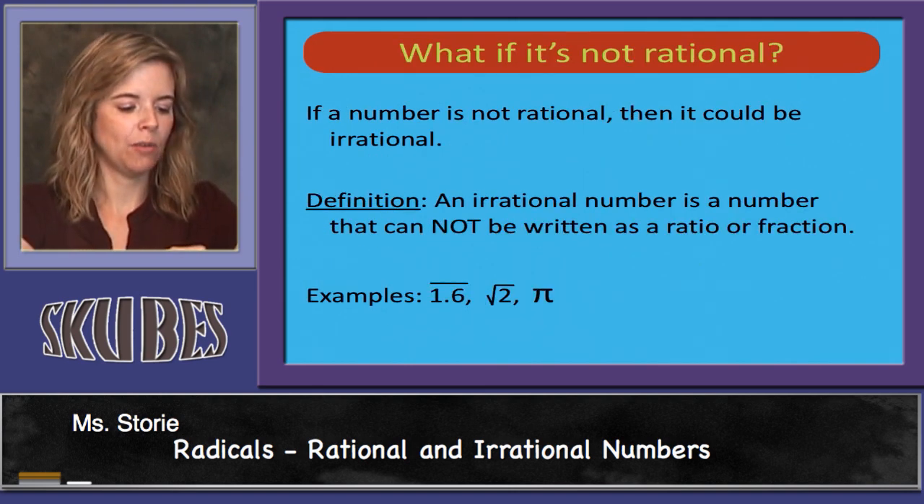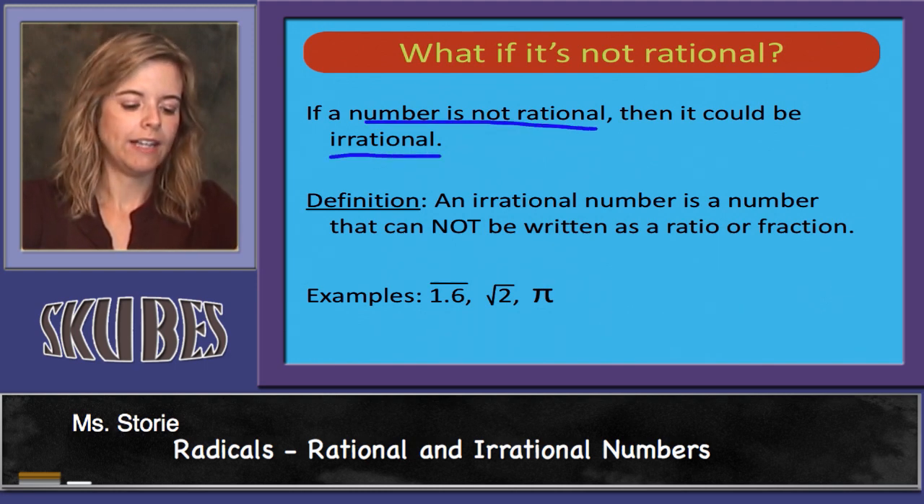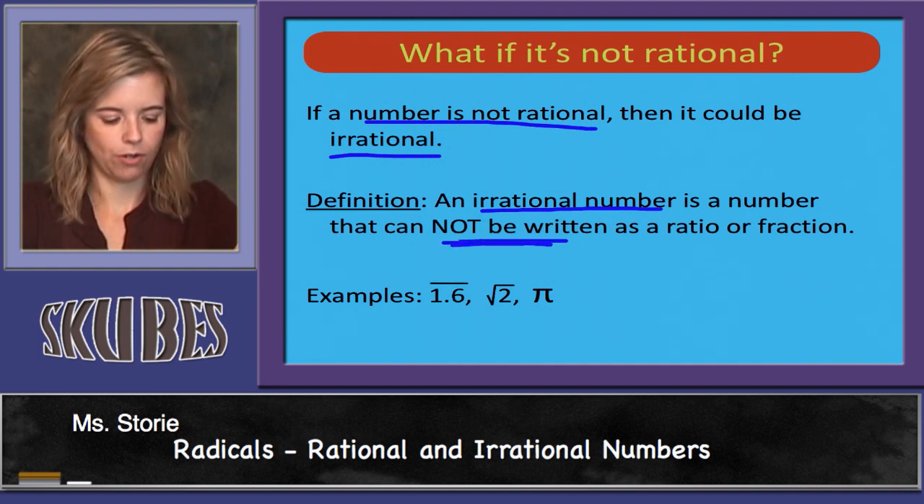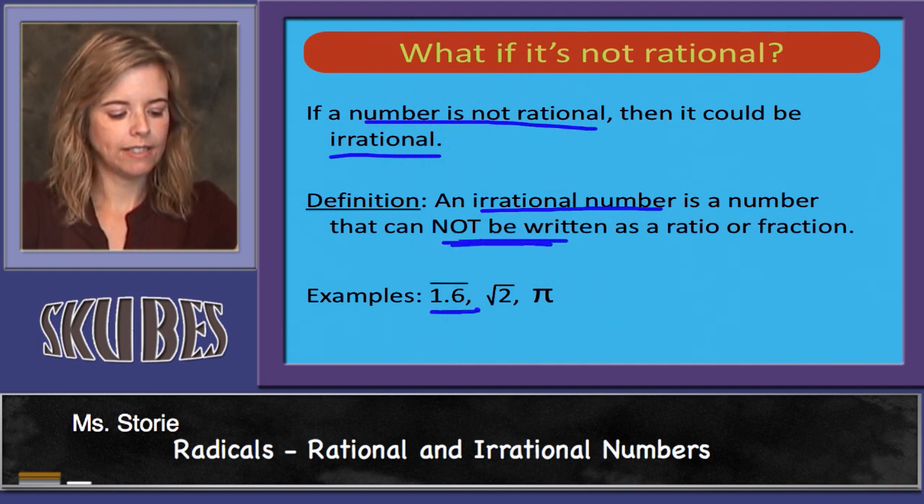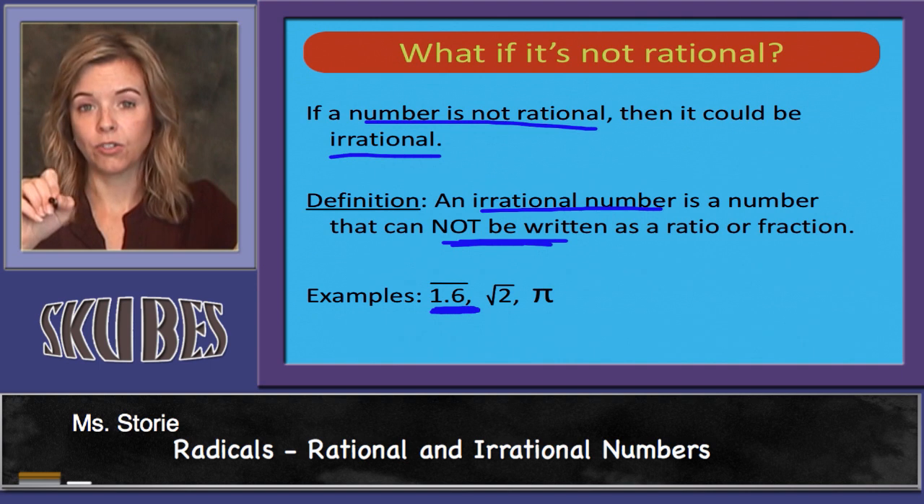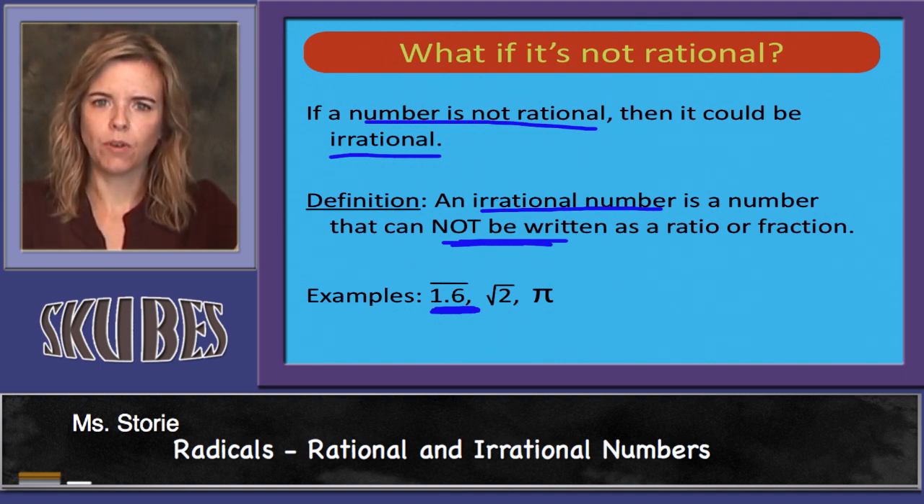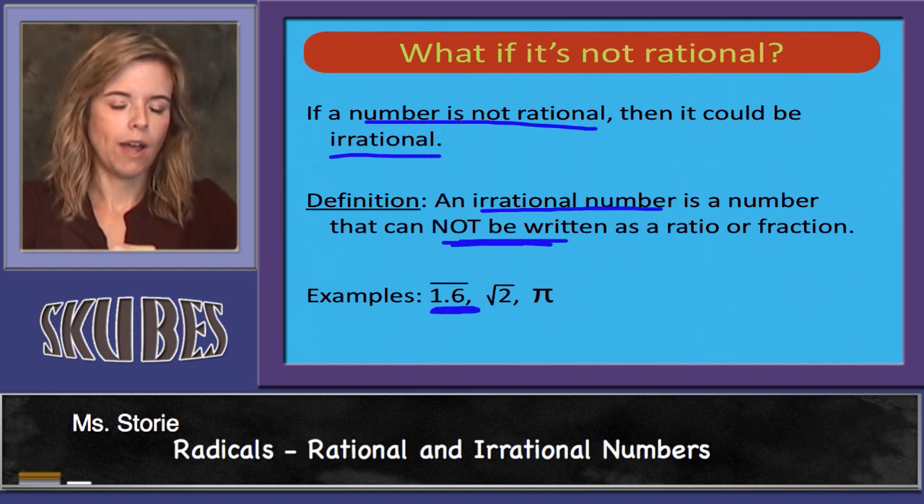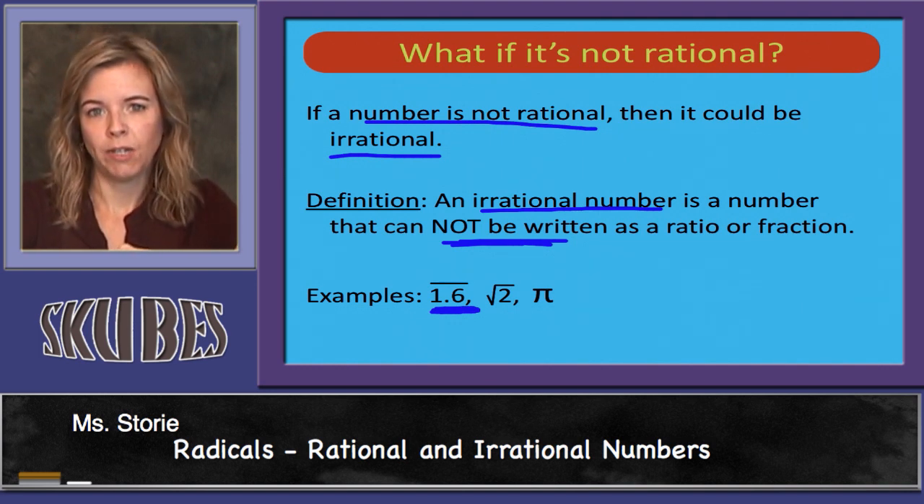Let's look at this. If a number is not rational, then it would be irrational. An irrational number is a number that cannot be written as a ratio or a fraction. 1.6 repeating can't be written as a fraction because it's a repeating decimal. 1.6666, and it goes on forever. So I never have a place where I can draw a line and stop the line to write the actual fraction.